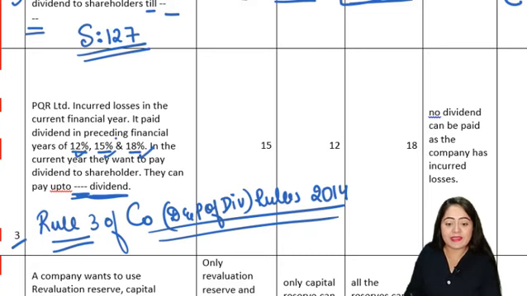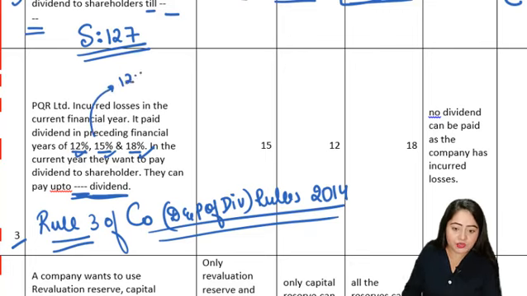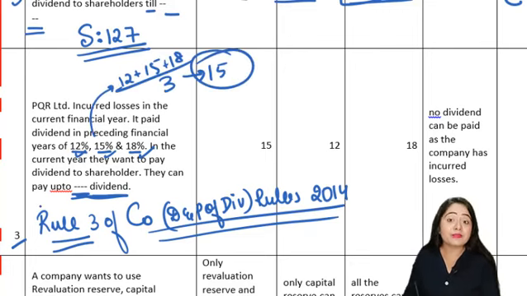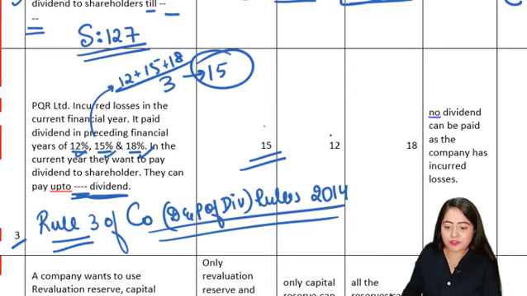So we will have to calculate the average of these 3 figures. The average is going to come as 15 as the answer. So 15% is the maximum dividend that in the current year the company can pay. Your options are A 15, B 12, C 18, and D no dividend can be paid as the company has incurred losses. So your correct answer is going to be A, which is 15%.